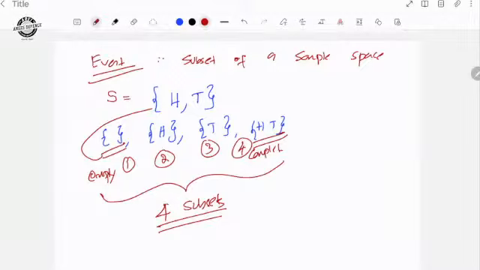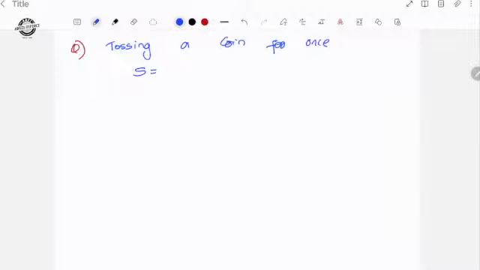This subset is known as an event. An event is defined by us only, but it will always be a subset of our sample space. When you are doing one problem, you will understand. For example, first question: you are tossing a coin once. What is the sample space? S is equal to {head, tail}.